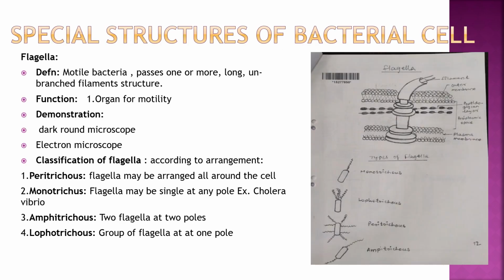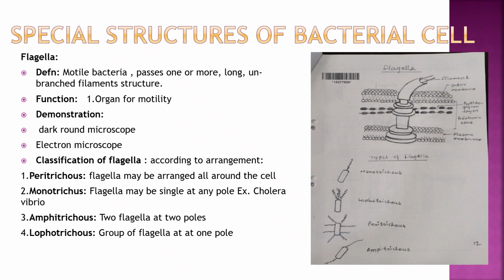Hello students, now today we will see special structures of bacterial cell. So first is flagella. In motile bacteria, they possess one or more long unbranched filament, that is called as flagella, and function is, it is organ of motility or locomotion. It can be demonstrated by dark ground microscope or electron microscope or motility testing, that is hanging drop preparation.